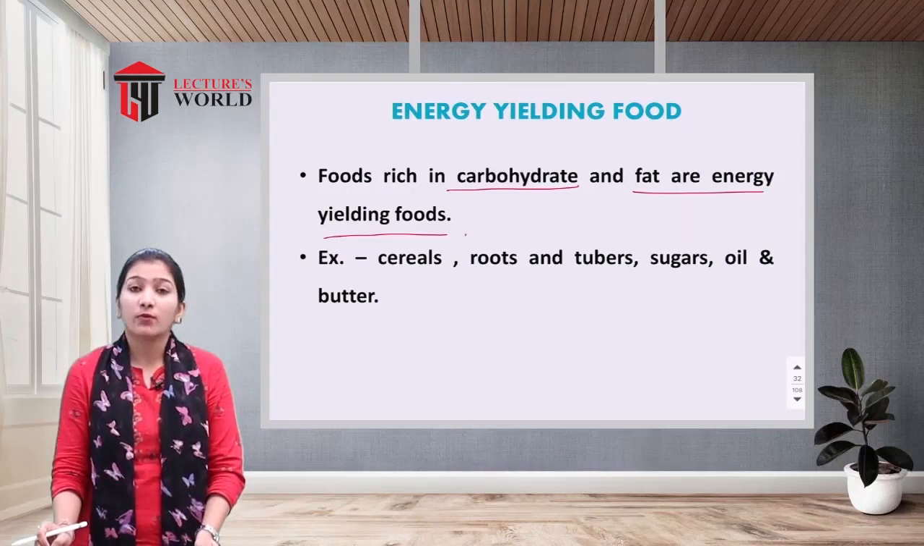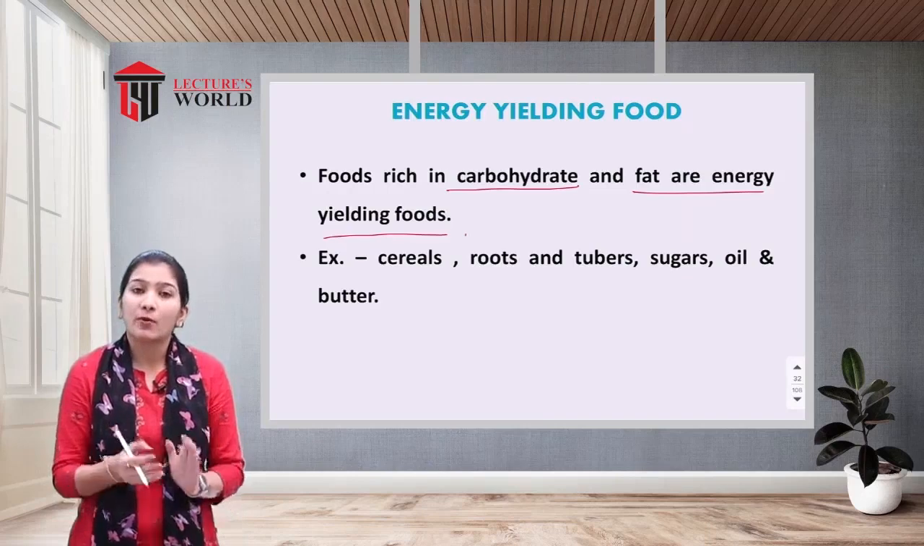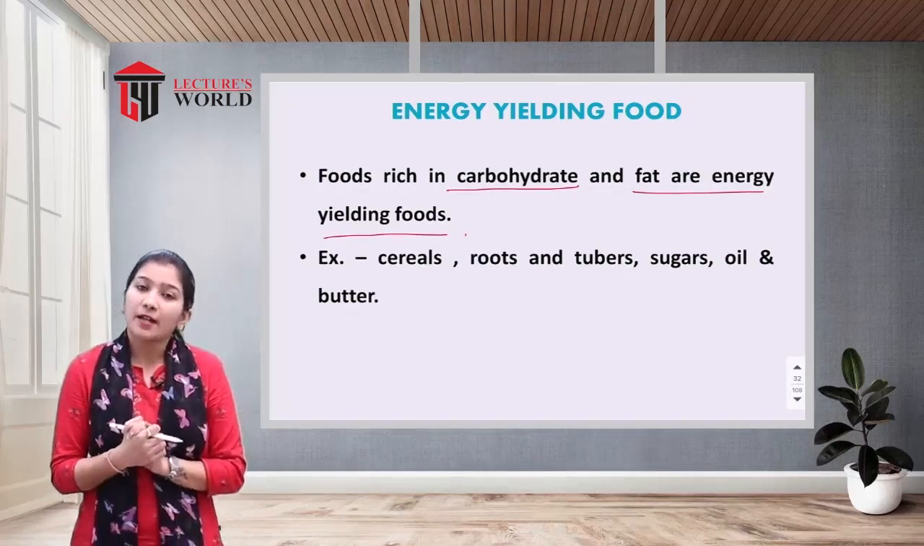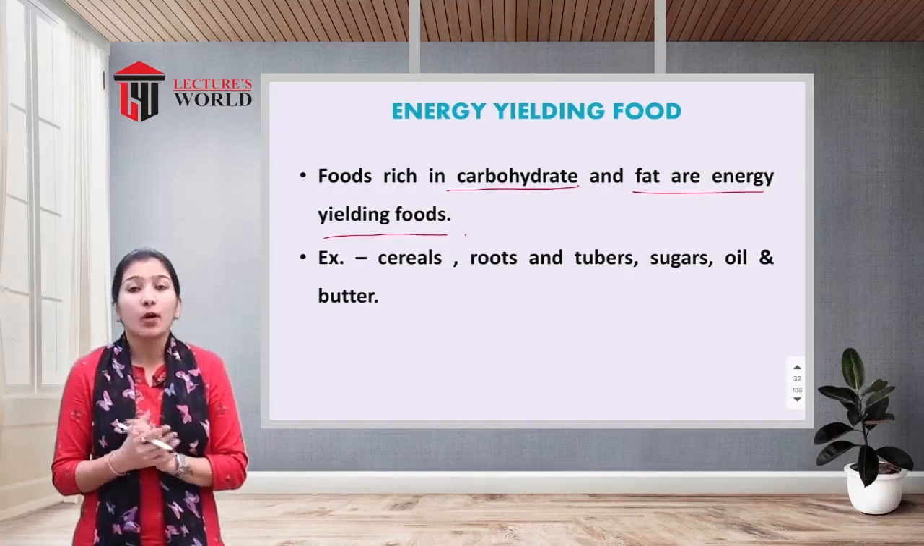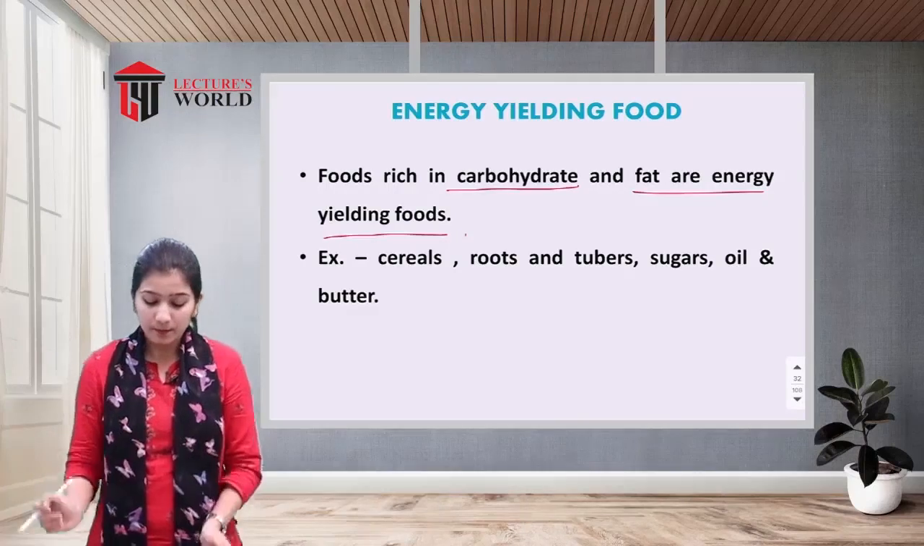If you are having 1 gram of carbohydrate in your diet, you will get 4 kilocalories of energy. And if you are eating 1 gram of fat, you will get 9 kilocalories. So carbohydrates and fats are giving energy to our body. And why does our body require energy? Our body requires energy for day-to-day life functions.